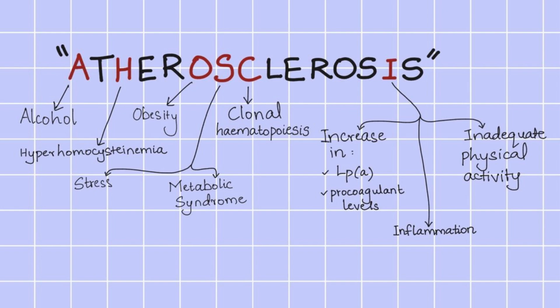For the additional risk factors, just remember the letters A, H, O, S, C, and I, where A stands for alcohol consumption, H stands for hyperhomocystinemia, O stands for obesity, S stands for stressful lifestyle and syndrome, as in metabolic syndrome, C stands for clonal hematopoiesis, I stands for increase in lipoprotein A and procoagulant levels, inflammation, and inadequate physical activity.